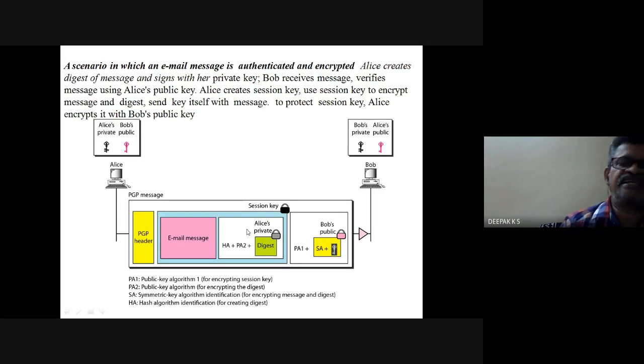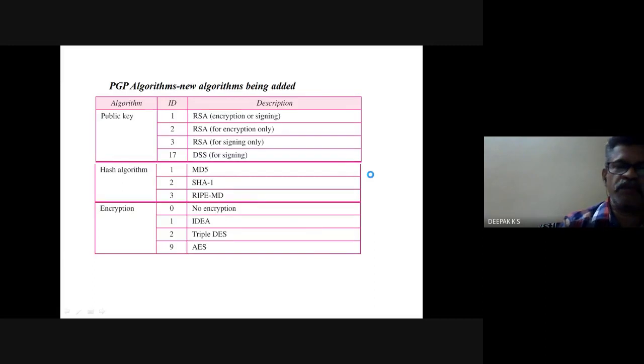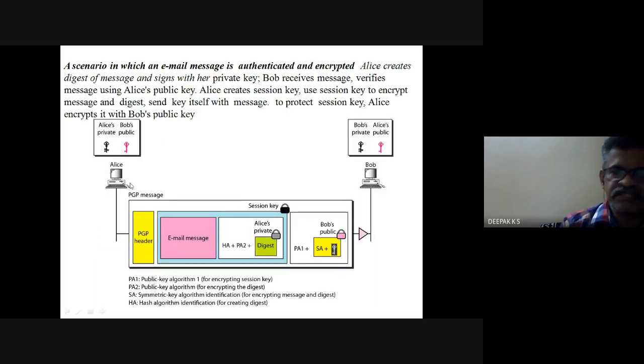Now Alice creates a session key. She uses the session key to encrypt the message as well as the digest, and the key itself is sent with the message. To protect the session key, Alice encrypts it with Bob's public key, and that is sent. So this is a typical scenario.